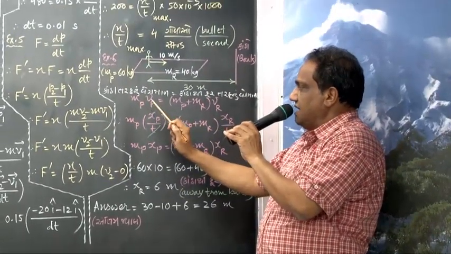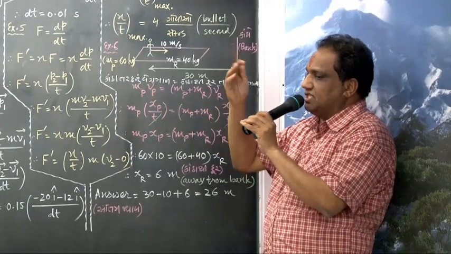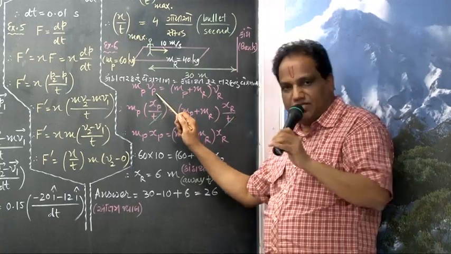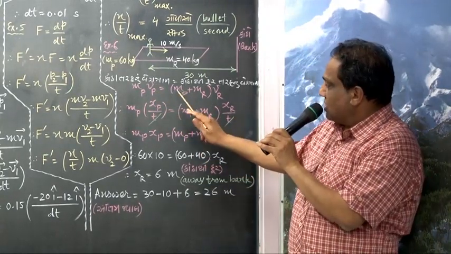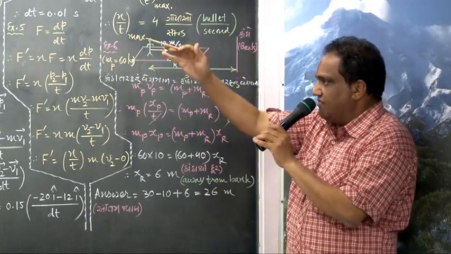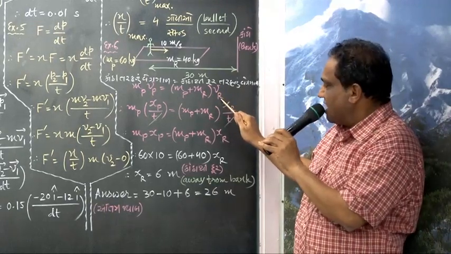Momentum towards the bank is the momentum of only the person. Momentum is what? Mass into velocity: mass of person multiplied by velocity of person. What is the total momentum moving away from the bank? Total mass is mass of person plus mass of raft, and velocity away from the bank, let us take it VR, that is velocity of raft.